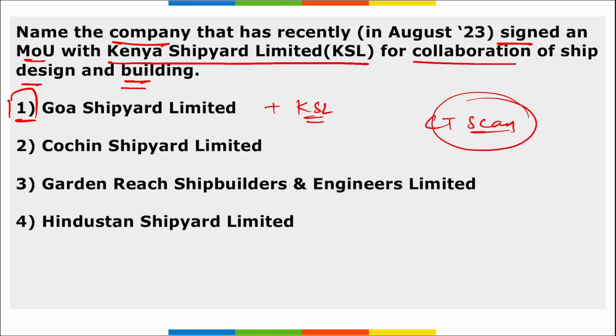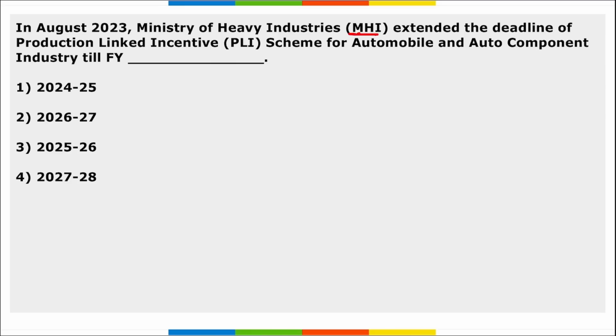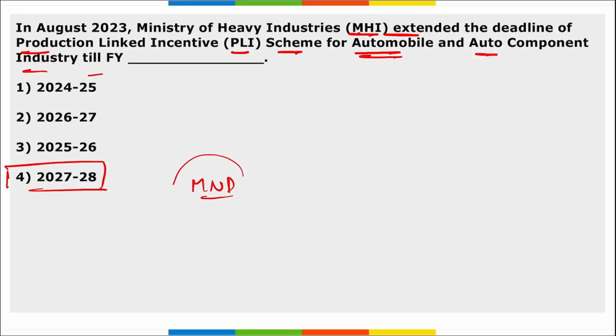Next, the Ministry of Heavy Industries extended the deadline of the production linked incentive scheme for the automobile and auto component industry till the fiscal year 27-28. I repeat, Union Minister Mahendra Nath Pandey, Minister of Heavy Industries, in a review of the production linked incentive auto scheme, has announced the extension of the deadline of the PLI scheme for the automobile and auto component industry by another year. Earlier it was till 22-23 and then till 26-27, and it has been extended by 1 year, now till 27-28.